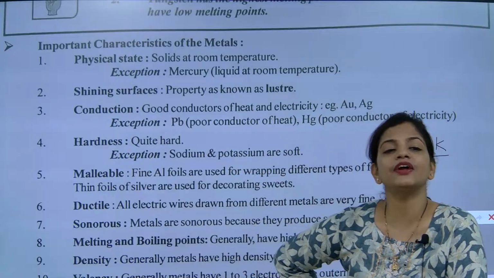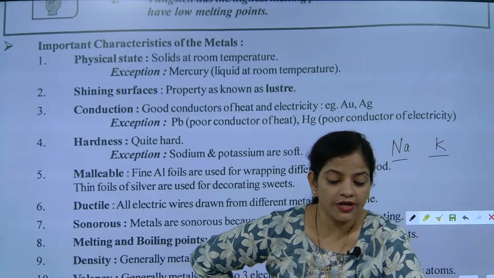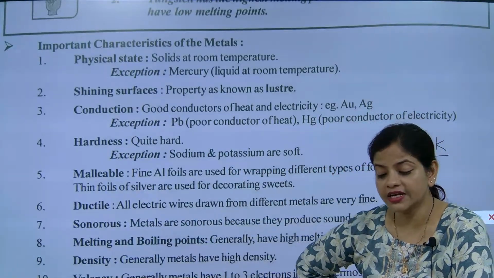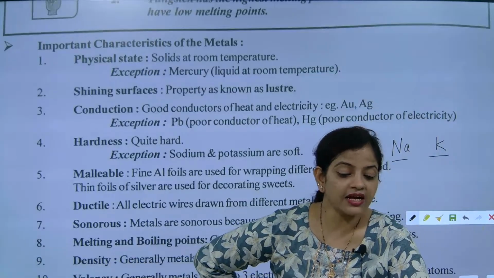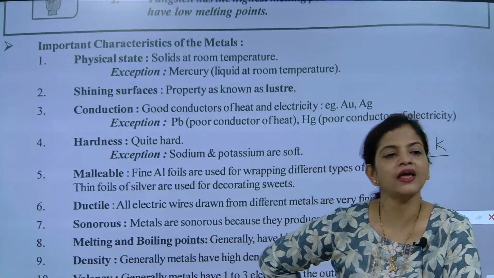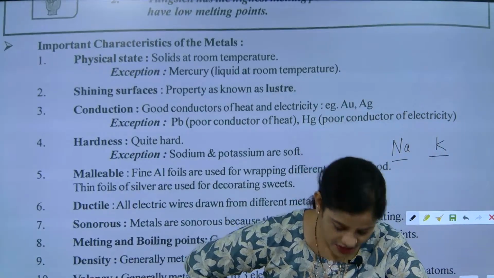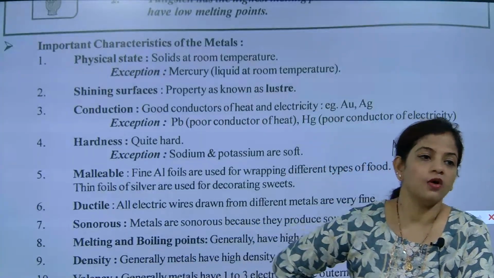Which metal is liquid at room temperature? Mercury. Understood? Next, are they conducting current? Yes. Are they conducting heat? Yes. Why? Because they have free electrons.